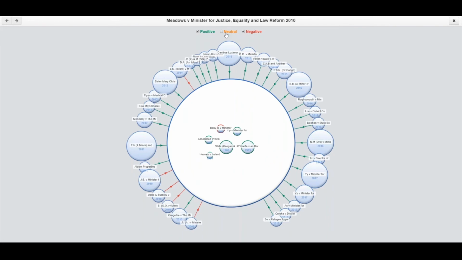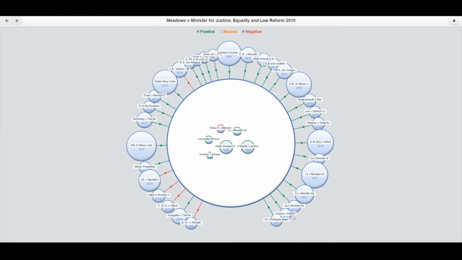Now firstly, you can see that the most recent cases to have referred to Meadows are all from 2017. So that gives us a really good indication that this case is still current law. People are still using this case as an authority in court this year. If you opened up a precedent map and no one had referred to it in 20 years, there's probably a reason for that, and it would send alarm bells ringing.